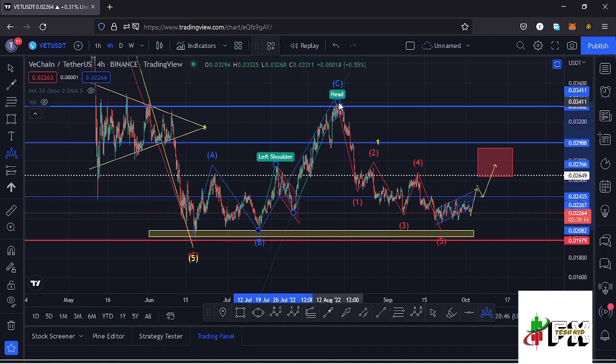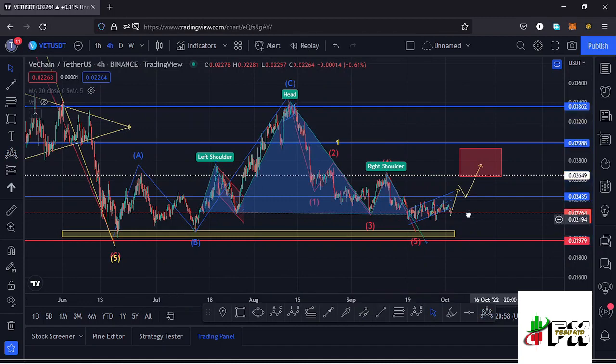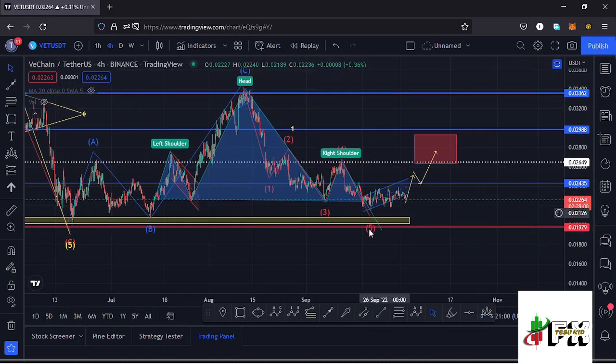Then we have seen the head, then we have seen the formation of a neckline down here, then we have seen the right shoulder. Then very soon I'm expecting we might see a breakout out of this head and shoulders to the lower side, and in case that movement plays out, I would expect us to lose that key area of support at around the $0.02 mark.